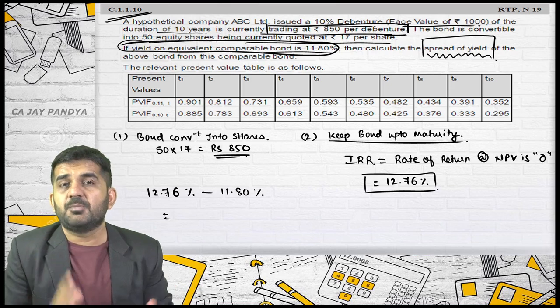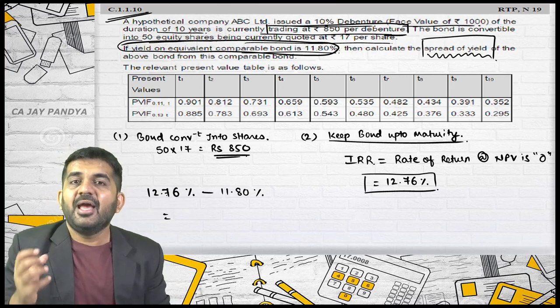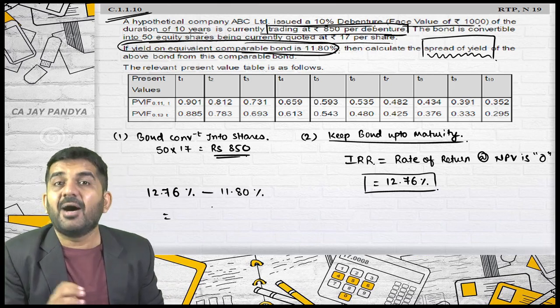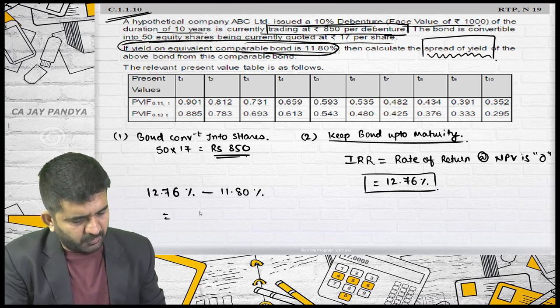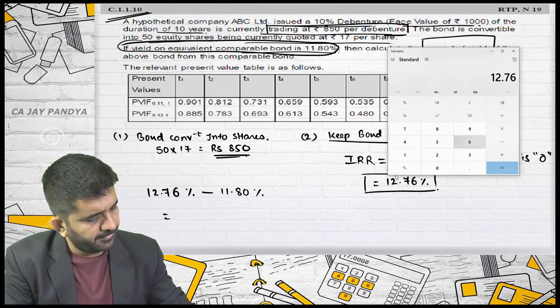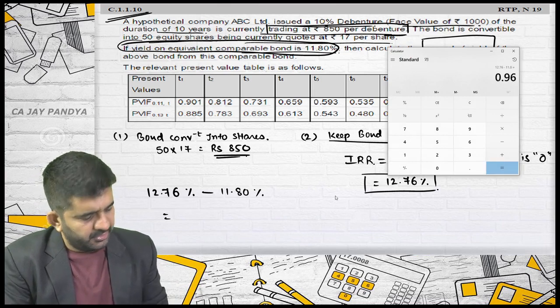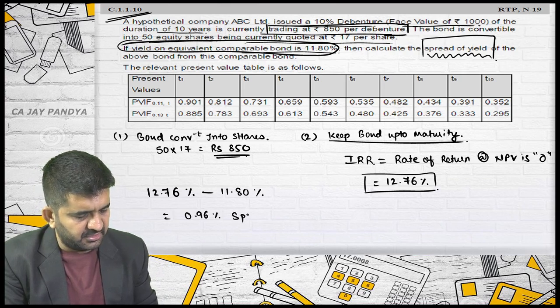The difference between the bond you are calculating and the market yield of a similar bond is nothing but the spread. So 12.76 minus 11.80 is 0.96. 0.96% is the spread.